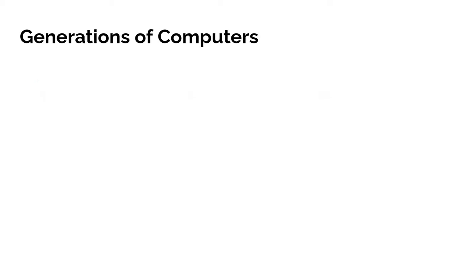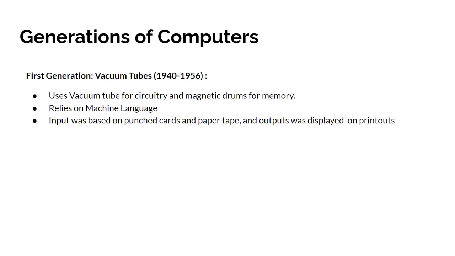And next one is the generation of the computer. There are 5 generations of computer. The first one is vacuum tubes. First generation computers use vacuum tubes from 1940 to 1956. The first computer systems used vacuum tubes for circuitry and magnetic drums for memory. And the first generation computers were enormous, taking up an entire room.